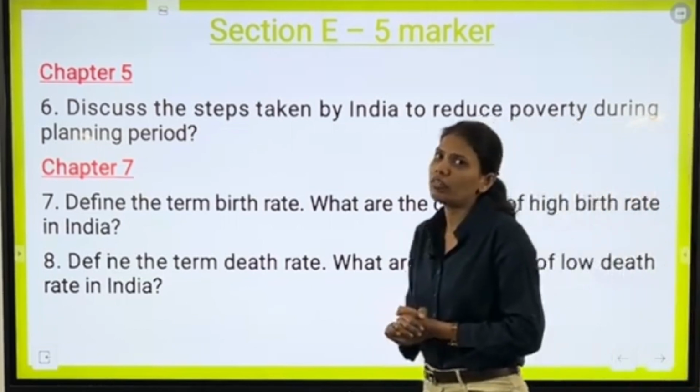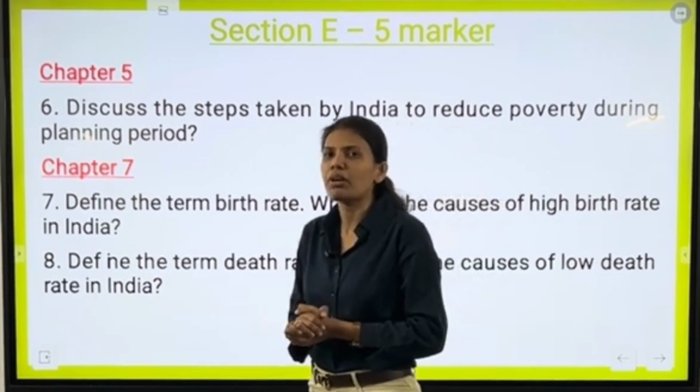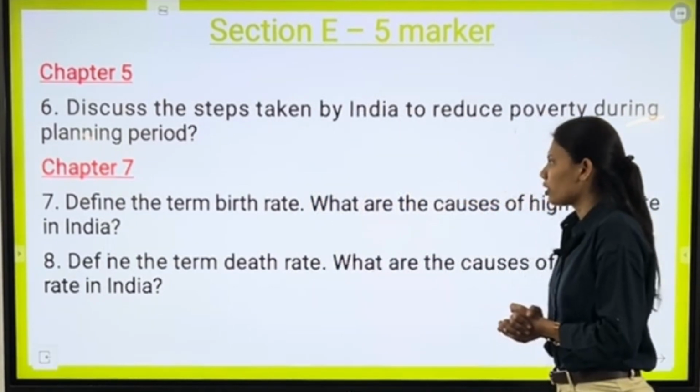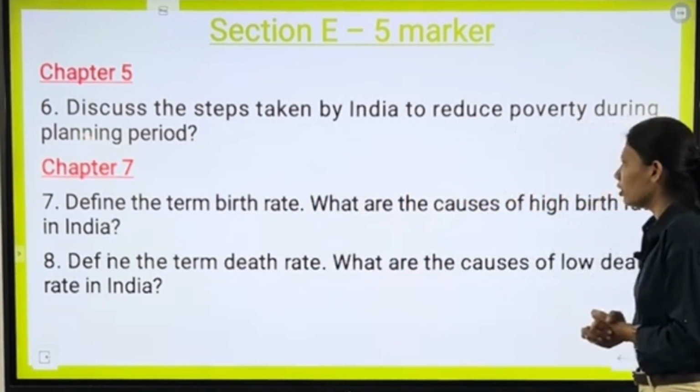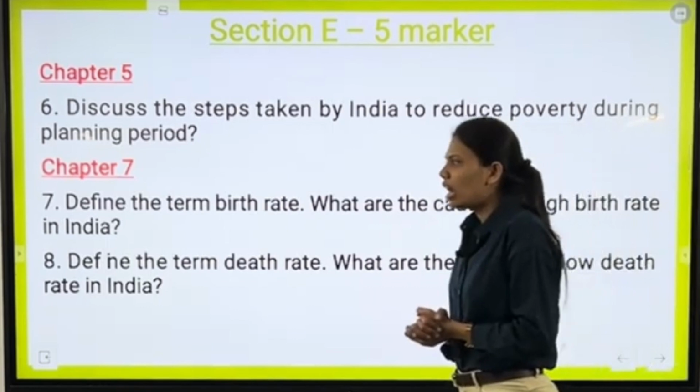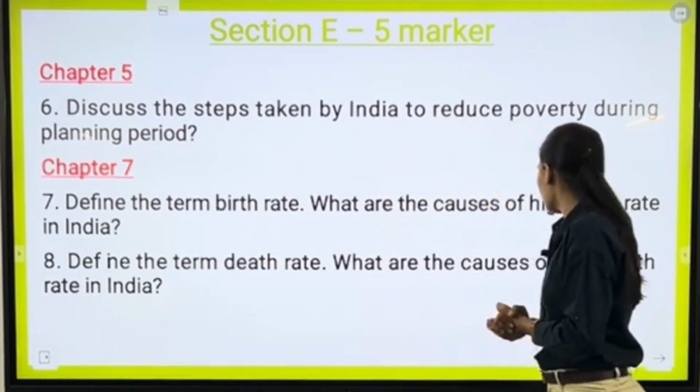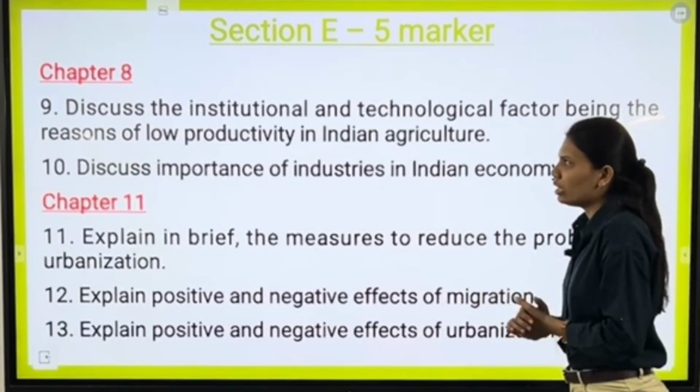Now moving ahead with our next chapter, that is chapter number 7. Our first question is define the term birth rate. What are the causes of high birth rate in India? And our last question is define the term death rate. What are the causes of low death rate in India?